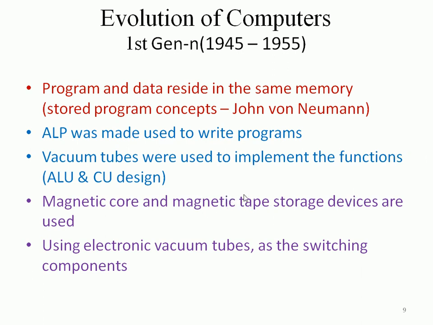Of course, they might have less capacity, and accessibility may be limited. So using electronic vacuum tubes as a switching component, we can synchronize or establish communication from one unit to another, or memory to IO to control unit, and so on. That switching mechanism is established with electronic vacuum tubes.